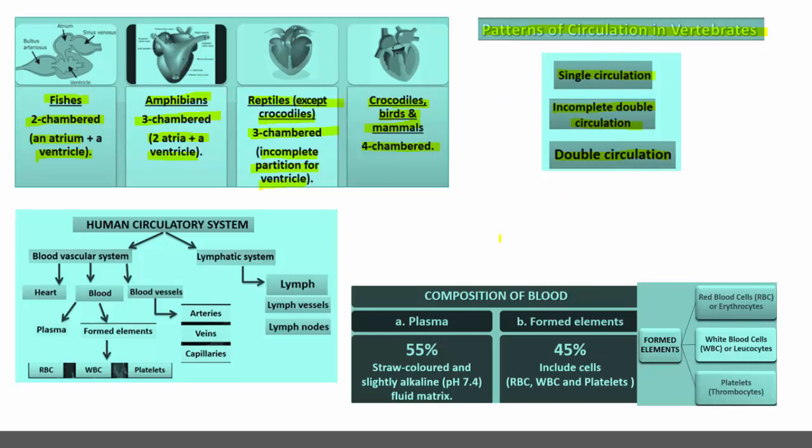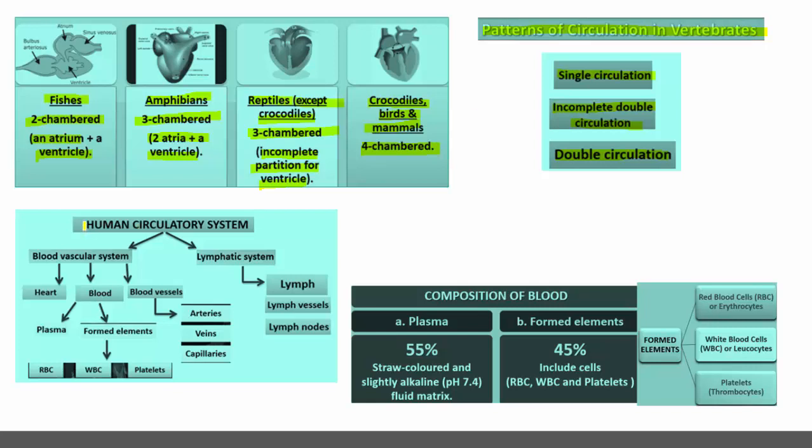When the ventricle is partially divided, or because of the presence of only three chambers, incomplete double circulation is observed, and complete double circulation is the character of all those organisms having a four-chambered heart. So these are the three patterns of circulation in vertebrates.